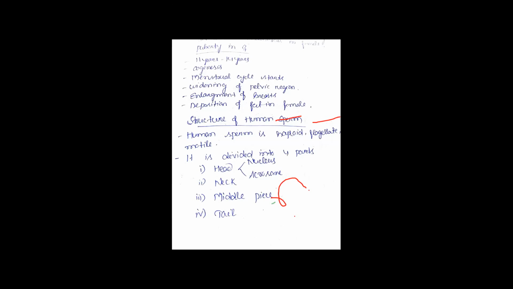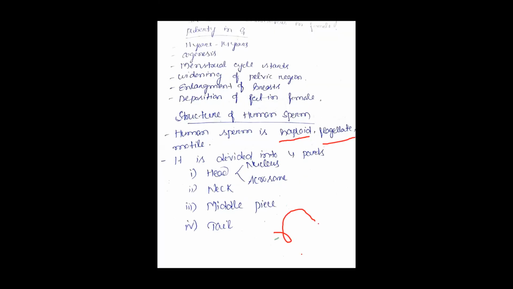That's why it is called as motile. Then human sperm is divided into 4 parts, that is head, neck, middle piece and tail. So human sperm is divided into how many parts? 4 parts, that is head, neck, middle piece and tail. Clear? Is there any doubt? No ma'am.